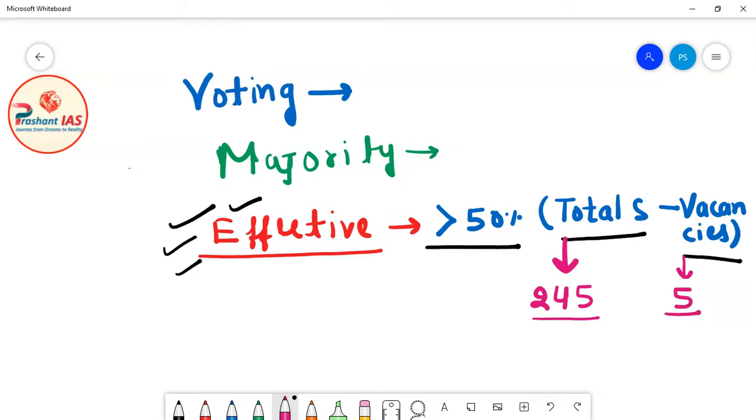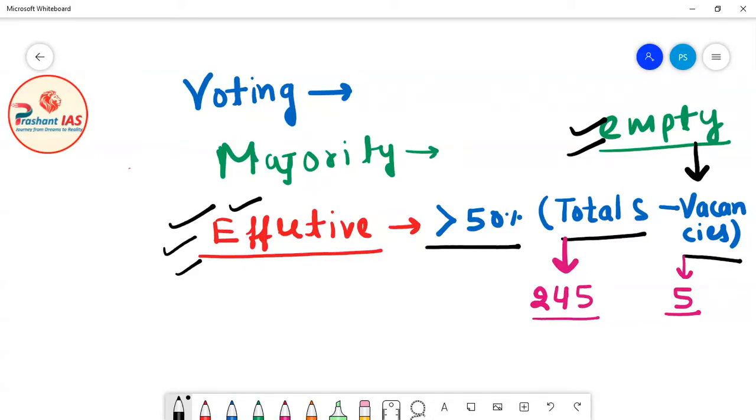Now what is the meaning of vacancy? Vacancy means when a seat is vacant in Rajya Sabha, when there is no member on that seat. When no person is occupying that seat, then it is called a vacancy in Rajya Sabha. Now a vacancy can be created due to many reasons. For example, due to the death of a member or the resignation of a member. So vacancy means when a seat is empty in Rajya Sabha.